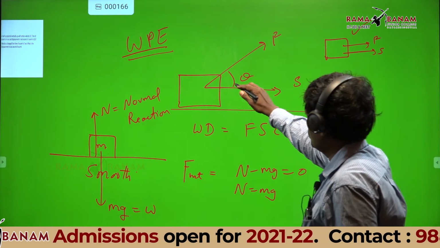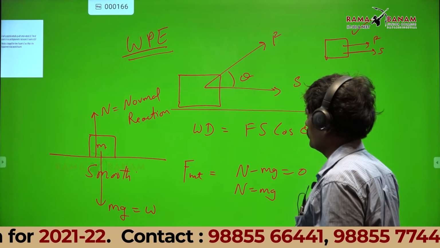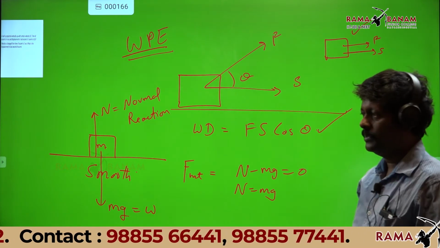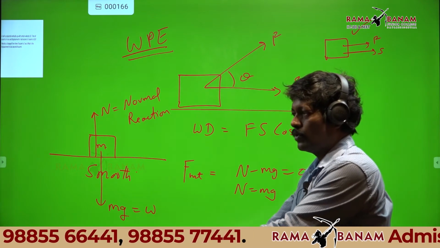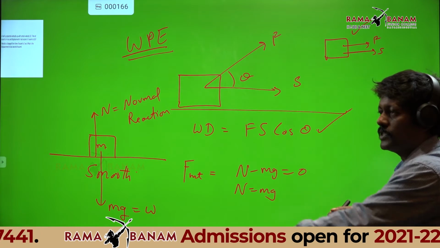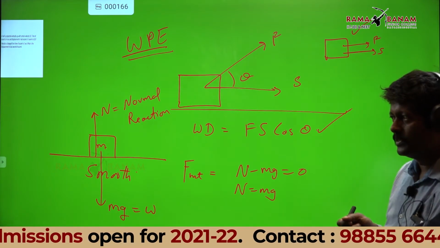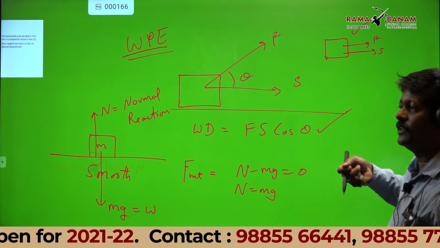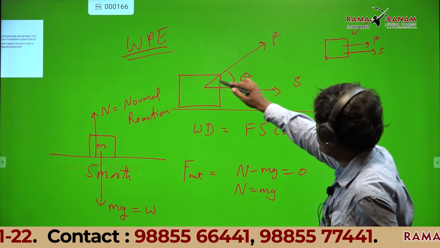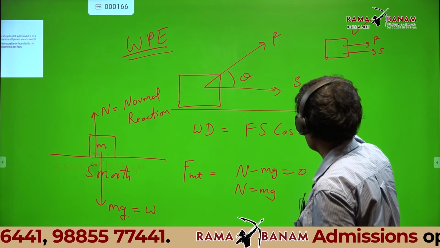See in this diagram, force is this side, but the body is moving this side. For example, tie a stone to a rope and pull it. The stone will move on the surface, but the force is at an angle. I am pulling it at an angle, but the body is going this side, like this.